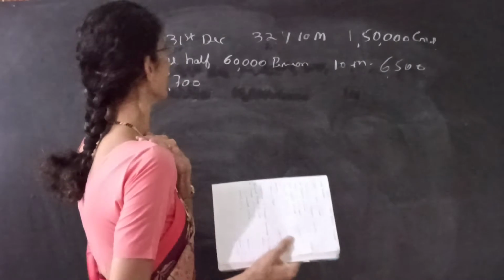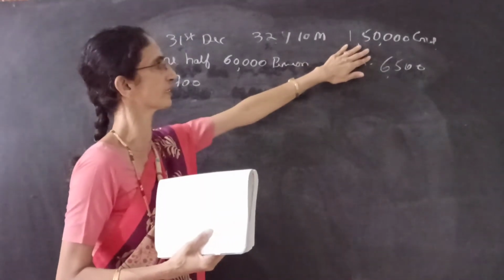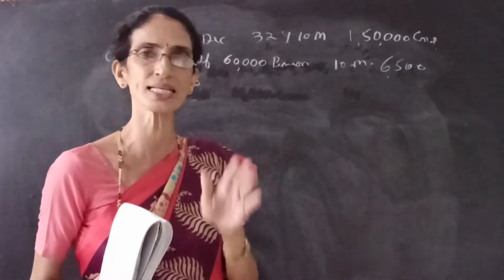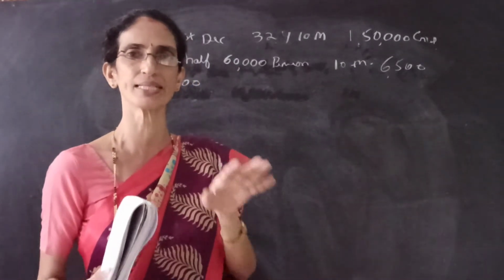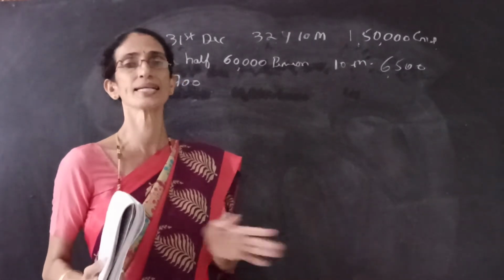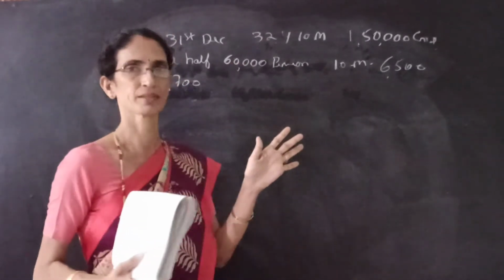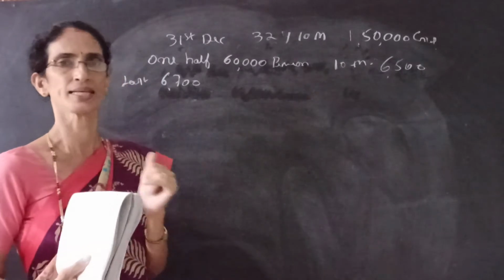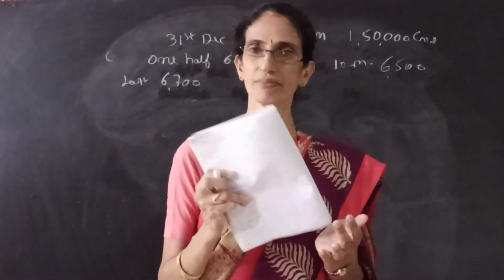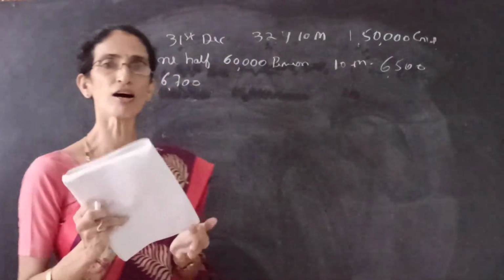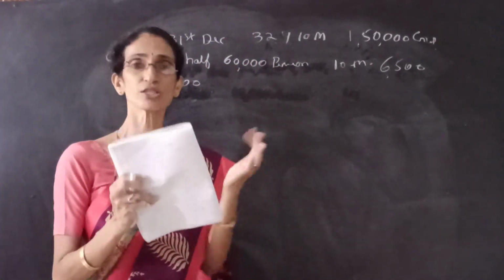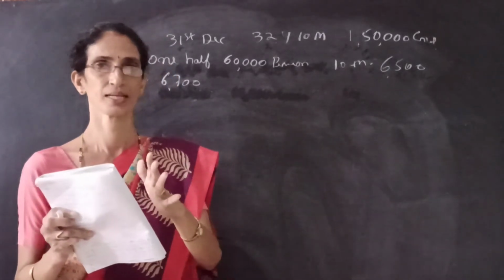See here, in this problem gratuity is given and it is not mentioned whether he is covered under the Gratuity Act or not. So we have to see whether the 10 month average salary is given, or the last drawn salary is given.